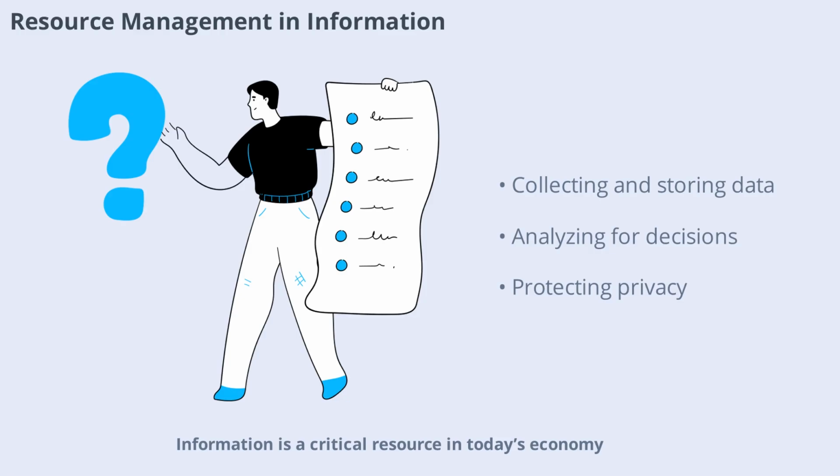Information is a critical resource in today's economy. Managing information involves collecting, storing, analyzing, and sharing data. Organizations use information to make decisions, solve problems, and gain a competitive advantage. Protecting privacy and ensuring accuracy are also important. Let's see how information resource management shapes modern life.